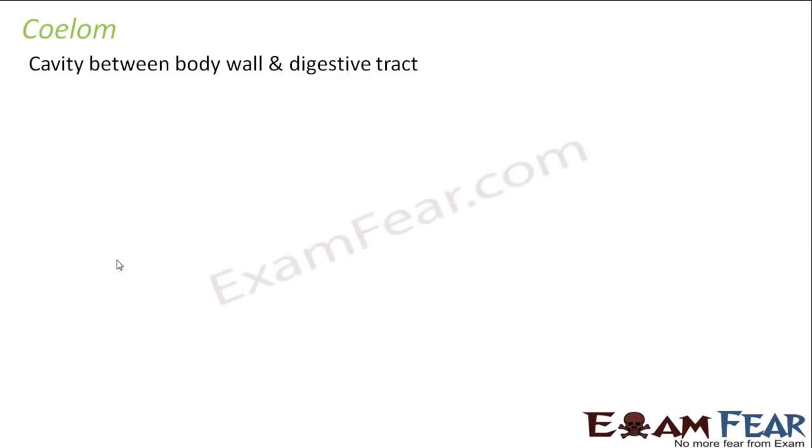Now let us try to understand this in simple terms. What do we have inside our body? There are different organs present inside the body. What else do we have? We have the blood vessels which are carrying blood. Other than that, there are some spaces between the different organs, as they are not very compact and exactly fitting in with each other. So there are some spaces, and there we have a fluid-like structure, the interstitial fluid known as lymph. So the lymph is present in the lymph vessels.